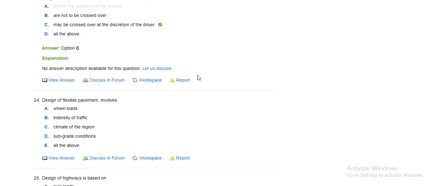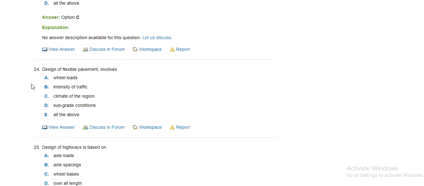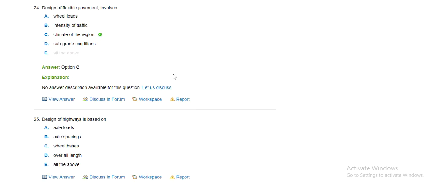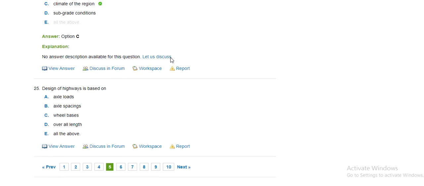Design of flexible pavement involves wheel loads, intensity of traffic, climate of the region, subgrade condition. All of the above is the correct answer. No. The correct answer is climate of the region. Design of flexible pavement also involves the climate of the region.